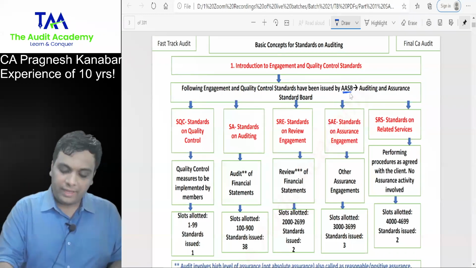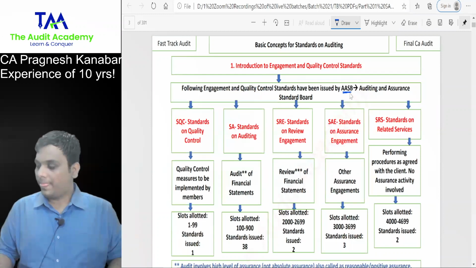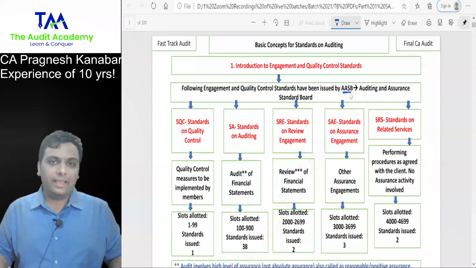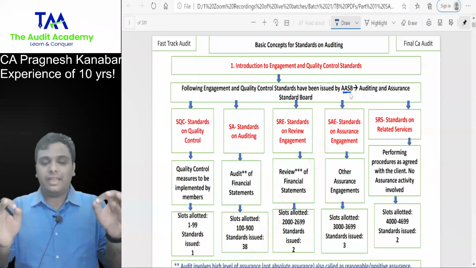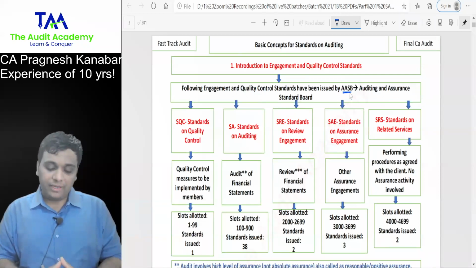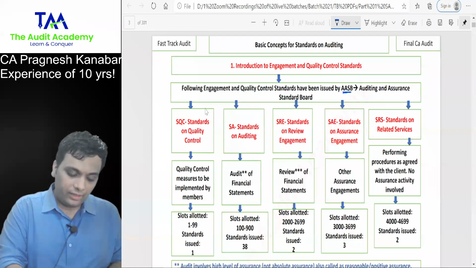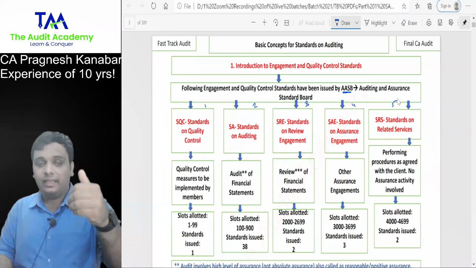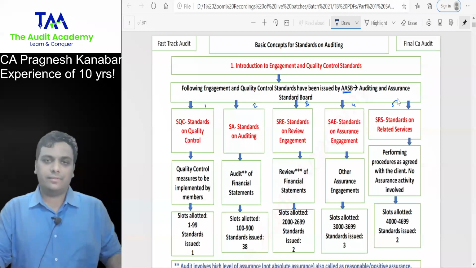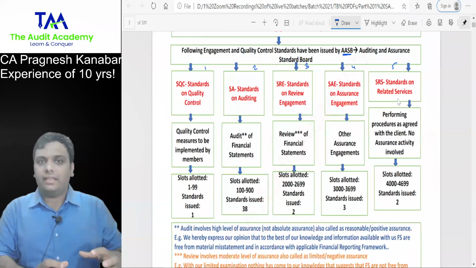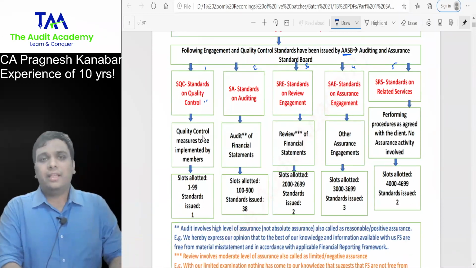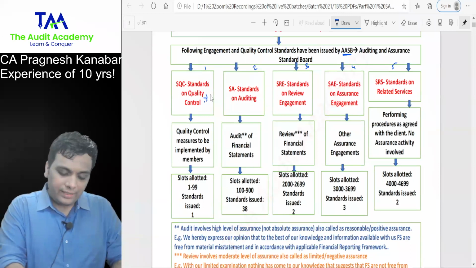Engagement and quality control standards, which is nothing but your auditing standards, have been issued by whom? By the Auditing and Assurance Standards Board, AASB, which has been set up by the ICAI. Now, all the engagement and quality control standards can be divided into 5 categories. All right. So 1, 2, 3, 4, 5 categories: SQC, SA, SRE, SAE, and SRS. Every single category has some purpose. SQC is standards on quality control. In this category, we have only one standard.